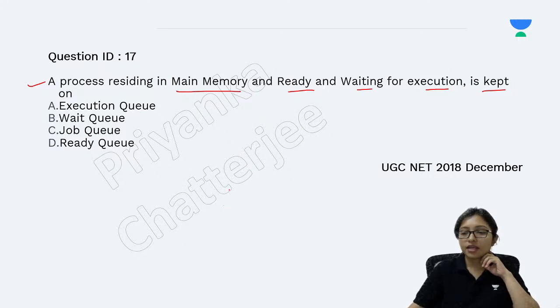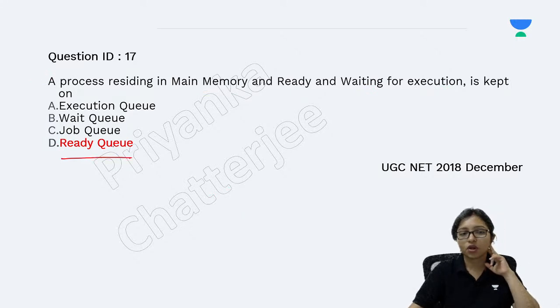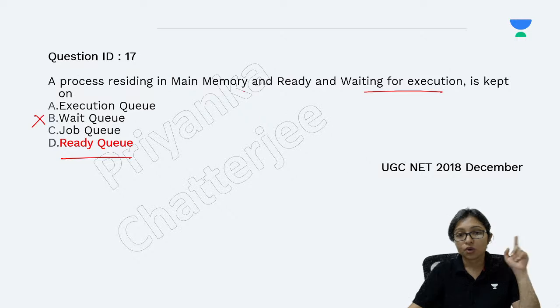Answer everyone. Yes, all of you are answering. That is the ready queue. All of you are correct. Ready queue. Don't be confused with the waiting queue, because waiting for execution means it did not get the chance for the CPU. That is the ready queue only. Waiting for input output, that will be the waiting queue.